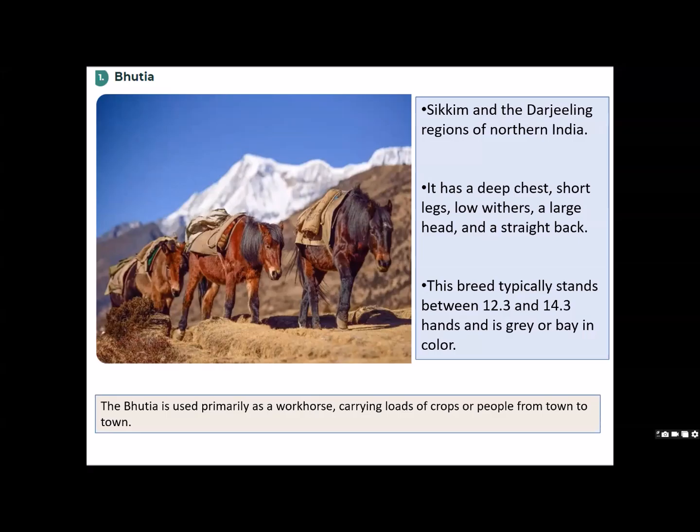बूटिया, बूटिया तो सब लोग जानते हैं, एक कम्युनिटी भी है, एक ह्यूमन रेस भी है. उसी एरिया में जो भी आपको पॉपुलेशन मिलेगा, that is nothing but Bhutia. Whether it's a human race or equine race, they are shorter. Simple. Okay. So they are found in Sikkim and also the Darjeeling region of northern India, Darjeeling which belongs to West Bengal. Okay. ये दोनों एरिया में आपको मिलेगा.